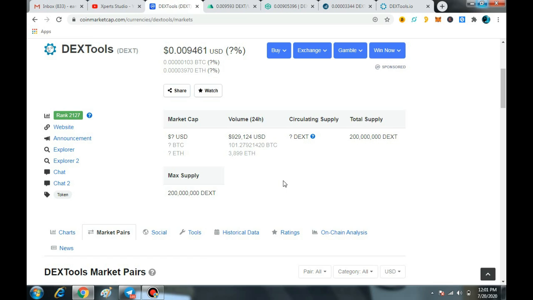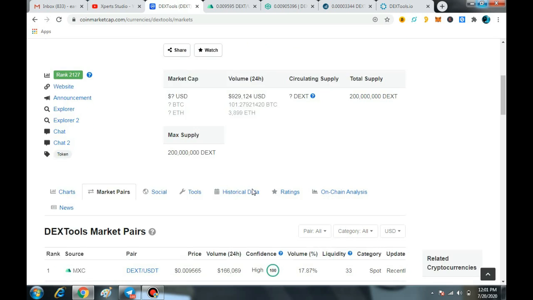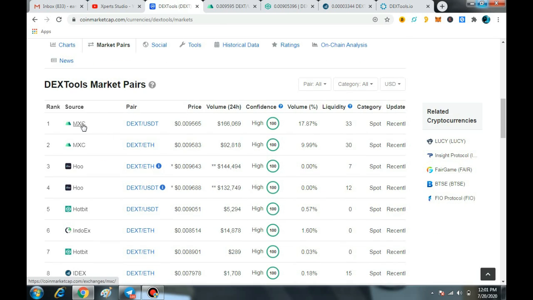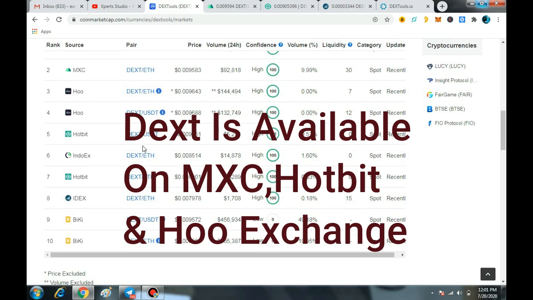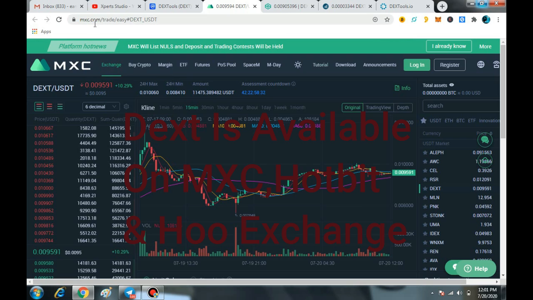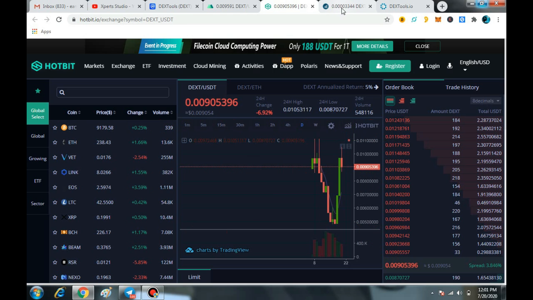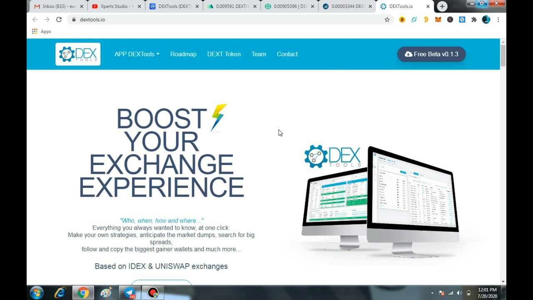For example, if you are a trader and you want to know about any token, at which time this token is going to dump or at which time this token is going to pump, basically DEX tools will help you. Now at this time, this token is available on multiple exchanges, especially on the MXC exchange in USDT and Ethereum pair, and also on Hotbit exchange, IndoX and multiple exchanges. Here you can see it. First of all, it is available on MXC, Hotbit, IDEX.